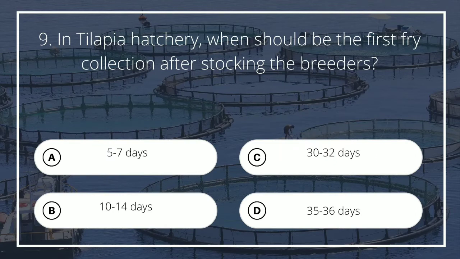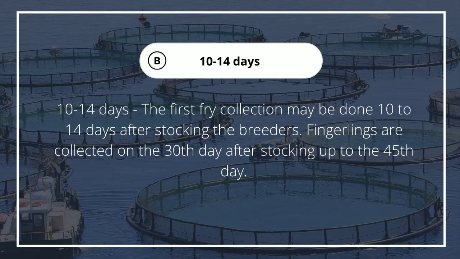Number 9. In tilapia hatchery, when should be the first fry collection after stocking the breeders? A. 5 to 7 days, B. 10 to 14 days, C. 30 to 32 days, D. 35 to 36 days. The answer is B. 10 to 14 days. The first fry collection may be done 10 to 14 days after stocking the breeders. Fingerlings are collected on the 30th day after stocking up to the 45th day.